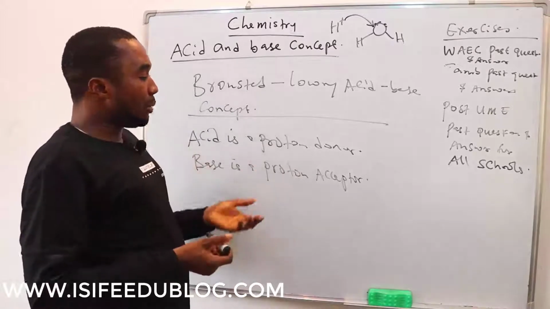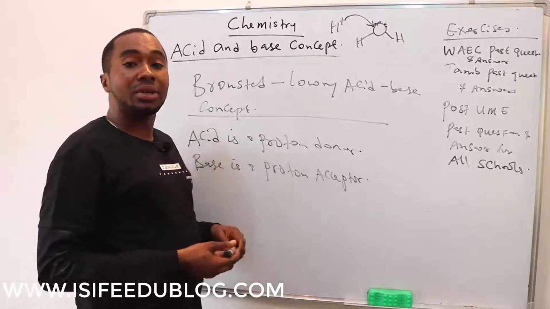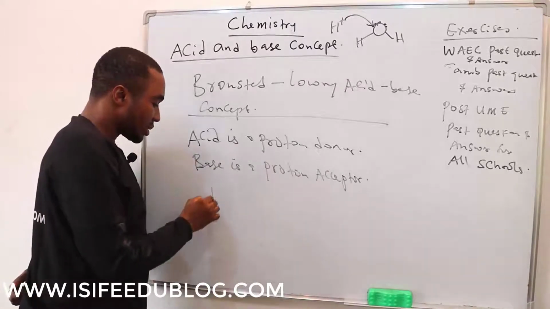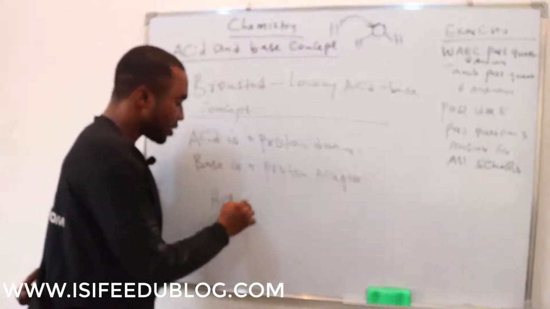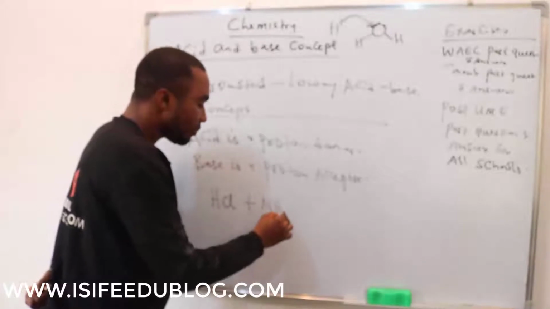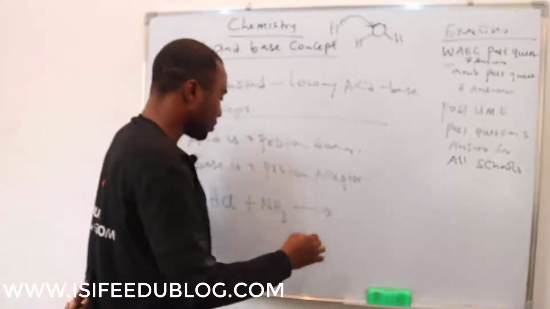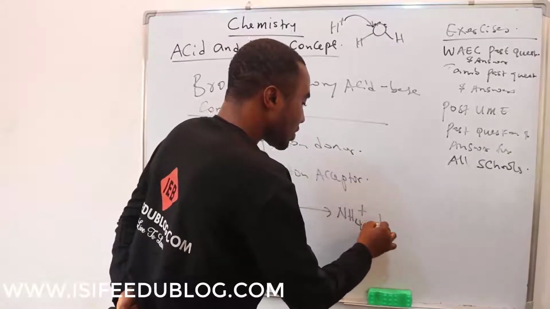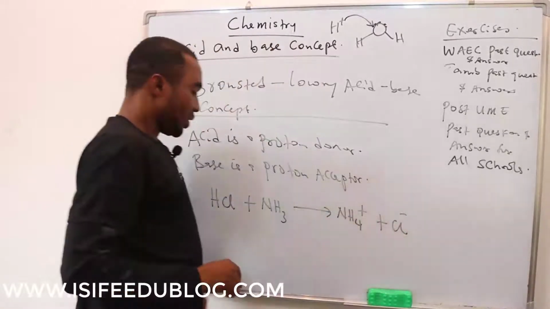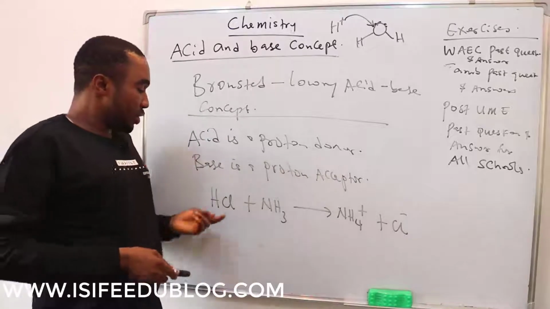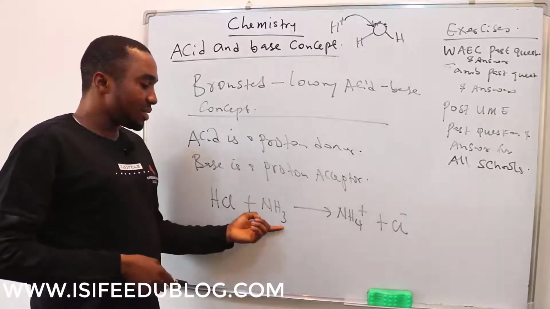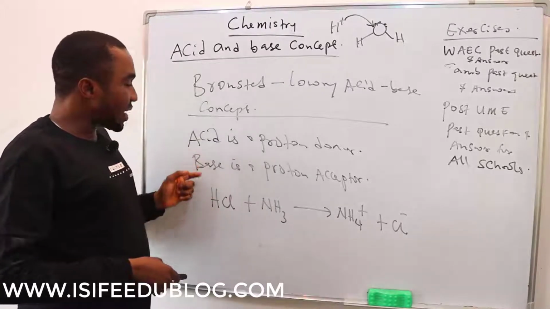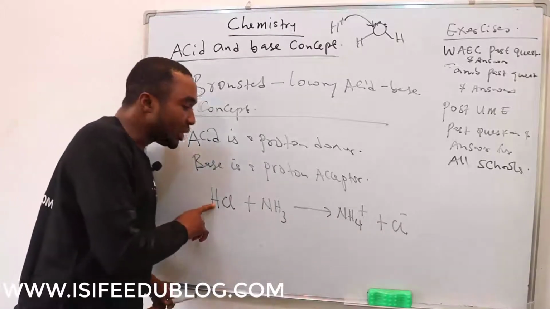So, an example of a Bronsted and Lowry acid and base reaction is this. HCl reacting with ammonia will give us a product which is ammonium ion plus chloride ion. In this case, this is the acid and this is the base. Why is this an acid? The reason is that it is the one that donated the proton.